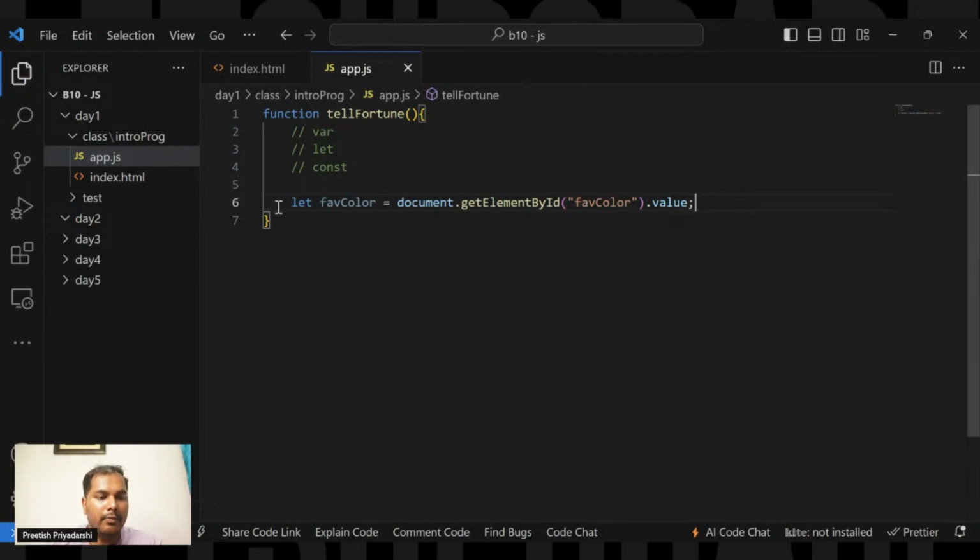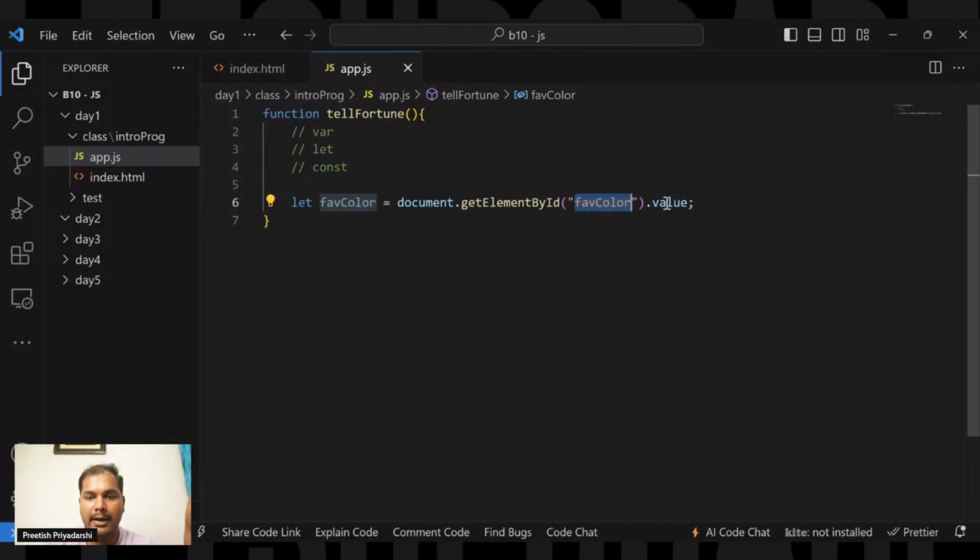What happens is it retrieves the value that you have entered. So this line of code, document.getElementById.value, retrieves the value that you have entered in the input field which has the id named favColor, and stores it in favColor. Basically, from the whole HTML document, it searches for the element that has the id favColor.